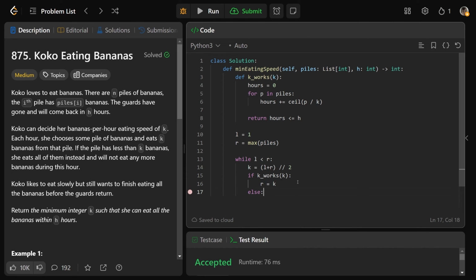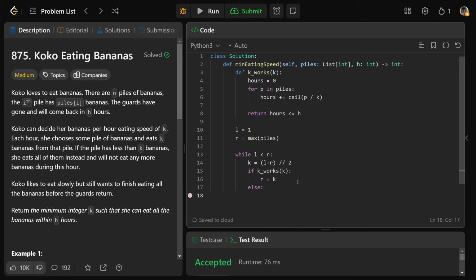Otherwise, if we ran into a scenario where this didn't work, well, then we have no desire to keep this in our range at all. So we'd move L to be equal to K plus 1. We need our bounds to increase, so that's why we set L forward, and we don't just set it to be K, because this value didn't work. We don't want K, so we'll set the lower bound of our problem to be K plus 1.